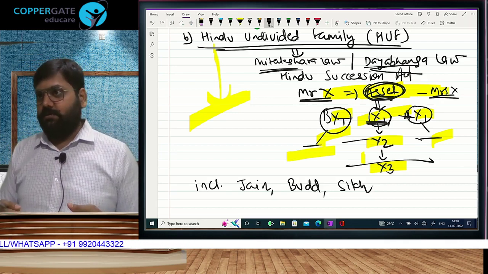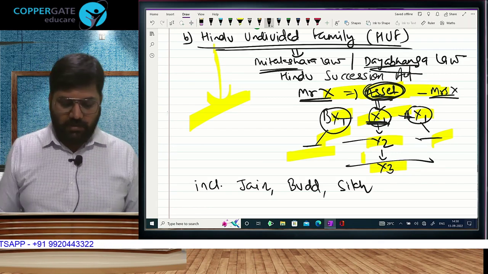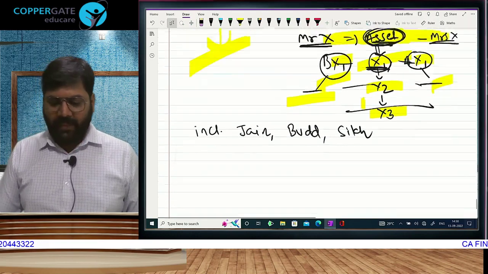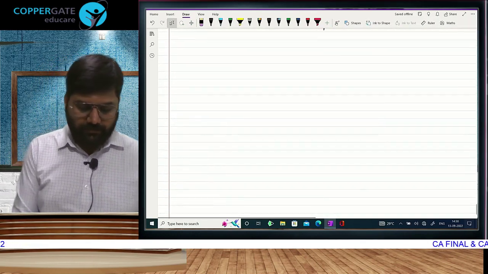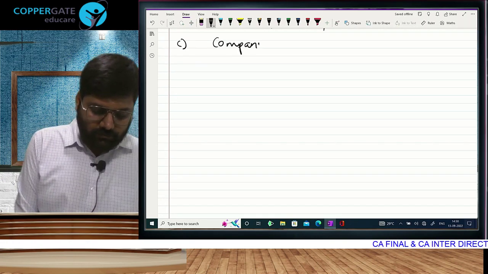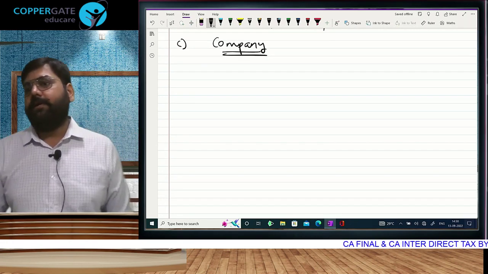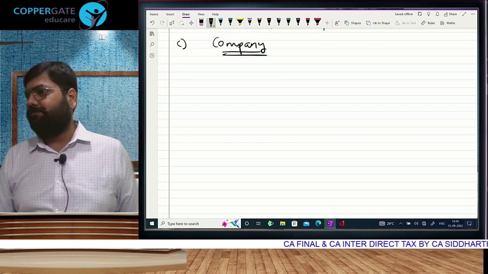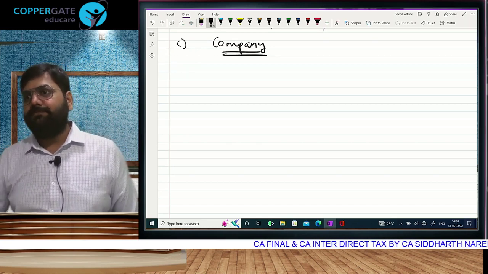Income tax is payable by every person. In which the first was individual, that is natural person. Second was HUF. Third, company, joint stock company, limited company.